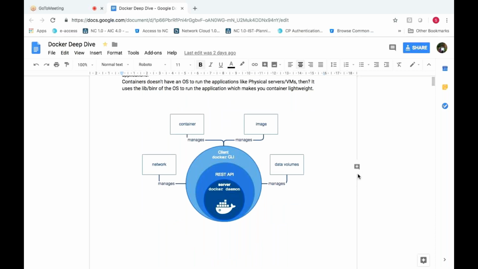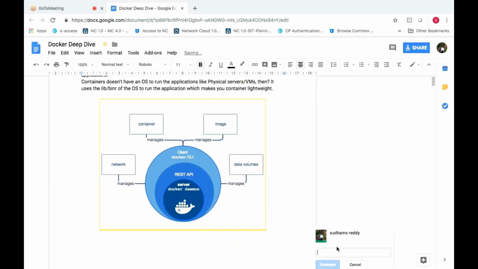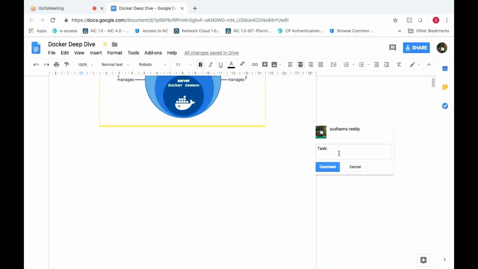I'm just writing the task here so that you can understand. Do we get separate packages for each? Yes. So the Docker CLI is installed on one machine.